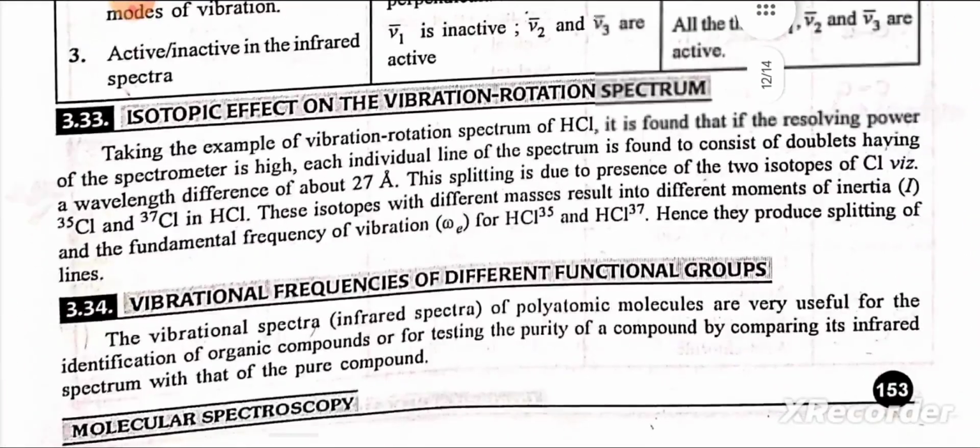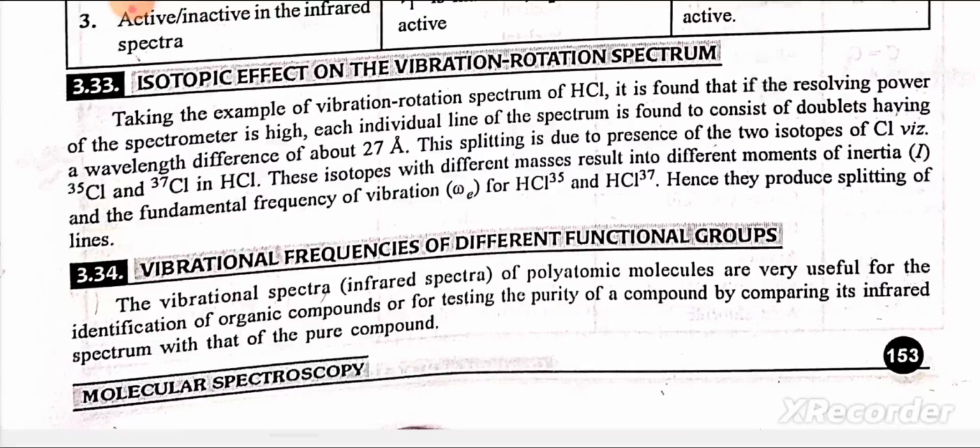Isotopic effect on the vibration rotation spectra. Taking the example of vibration rotation spectra of HCl, it is found that if the resolving power of the spectrometer is high, each individual line of the spectrum is found to consist of doublets having a wavelength difference of about 27 angstrom. This splitting is due to presence of the two isotopes of chlorine, that is chlorine 35 and chlorine 37 in HCl. These isotopes with different masses result in different moment of inertia I and the fundamental frequency of vibration omega e for HCl 35 and HCl 37. Hence, they produce splitting of lines.